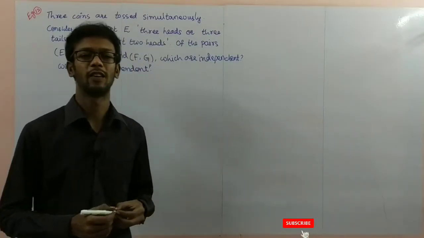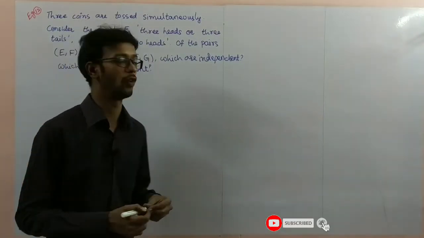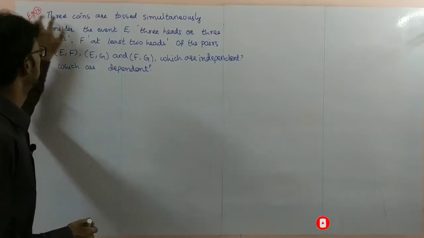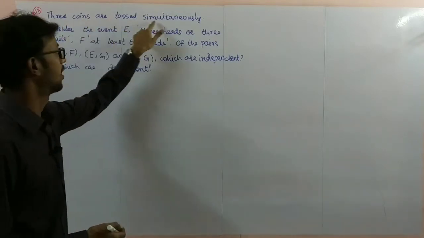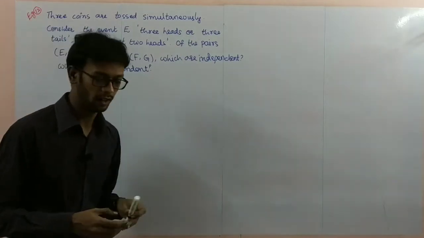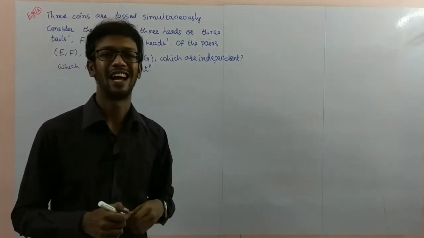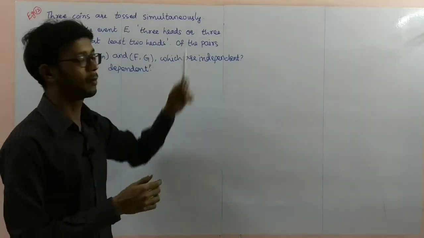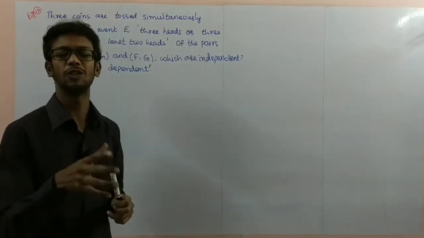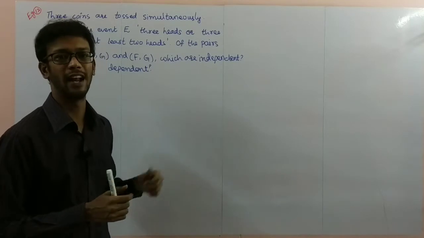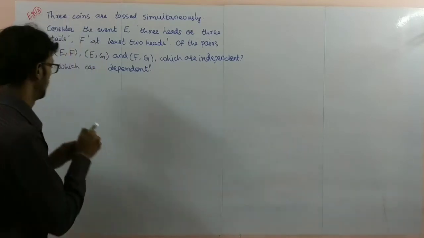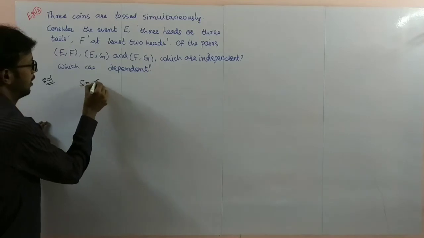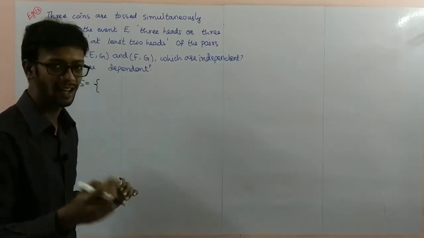Now we start our session with Example 12. You can see here, 3 coins are tossed simultaneously, one after one. First, for this purpose, I'll write the solution. Here we have to write the sample space. Solution: sample space S is equal to 3 coins tossing.